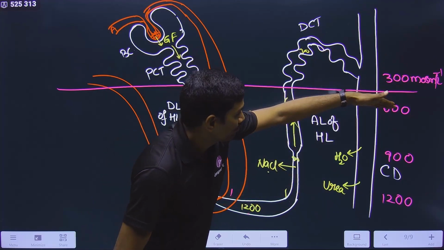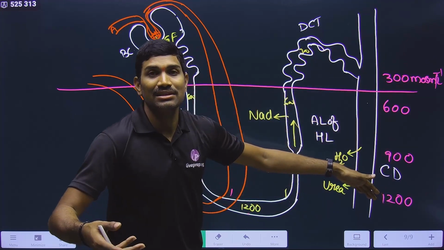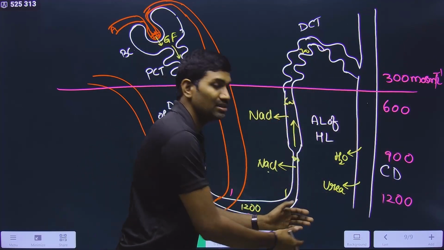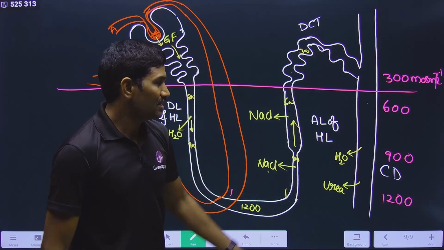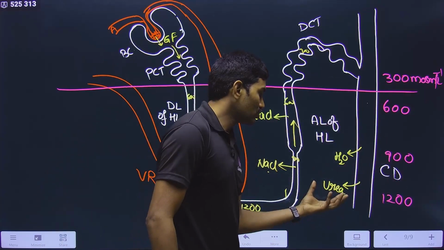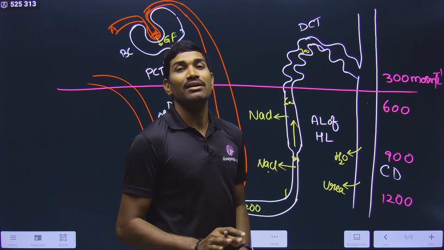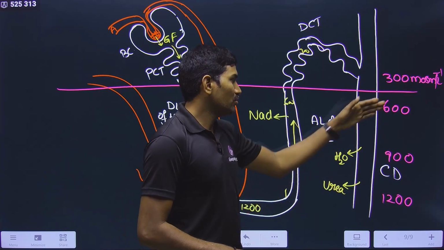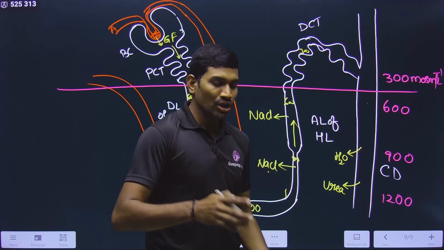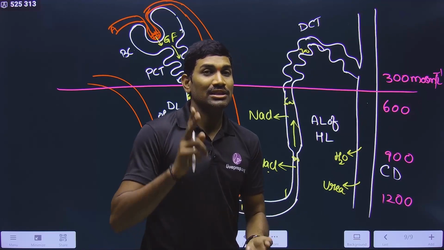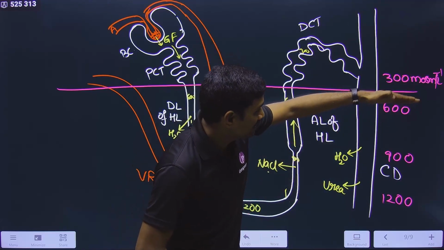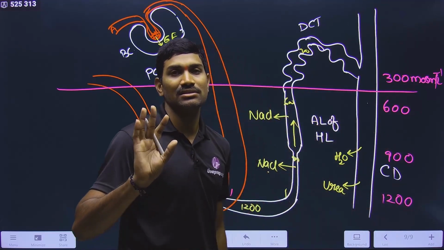So that for maintenance of this much high concentration, some solute is required for the medullary interstitial cells. So that's why these cells are storing a small amount of urea, and this urea is used to maintain this concentration. That's it. So NaCl and urea, these are the two things that are helping in maintenance of these higher concentrations.